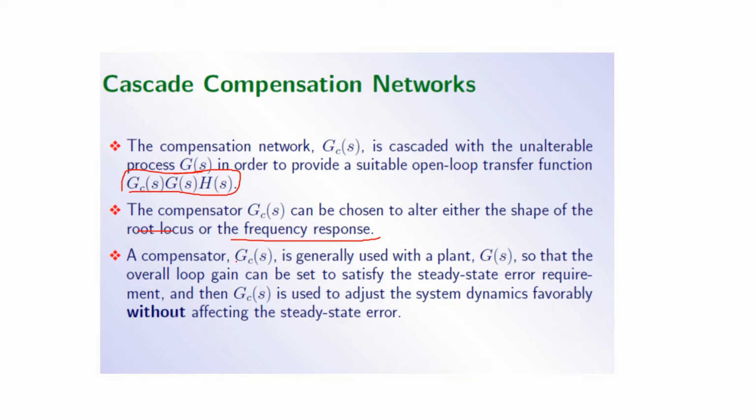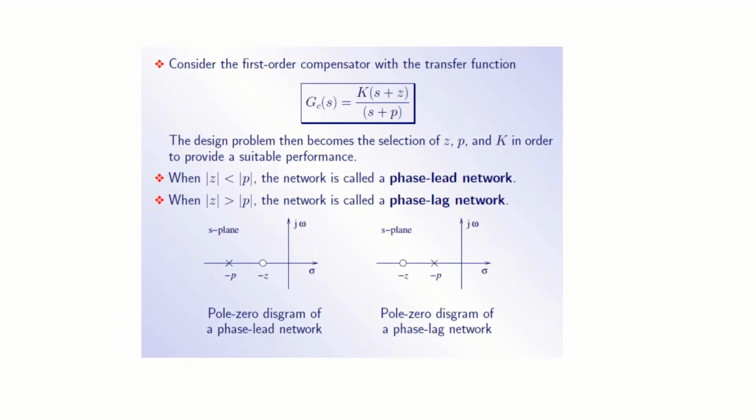A compensator GC of S is generally used with the plant so that the overall loop gain can be set to satisfy the steady state error requirements. Then GC of S is used to adjust the system dynamics favorably without affecting the steady state error.